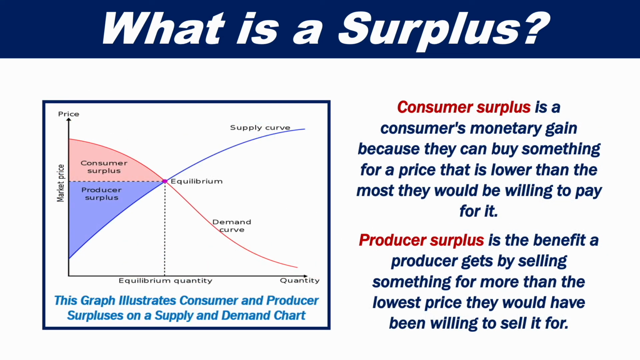Consumer surplus is a consumer's monetary gain because they can buy something for a price that is lower than the most they would be willing to pay for it. Producer surplus is the benefit a producer gets by selling something for more than the lowest price they would have been willing to sell it for.